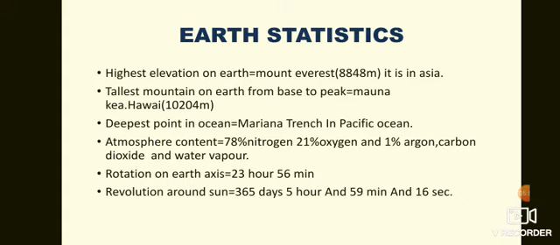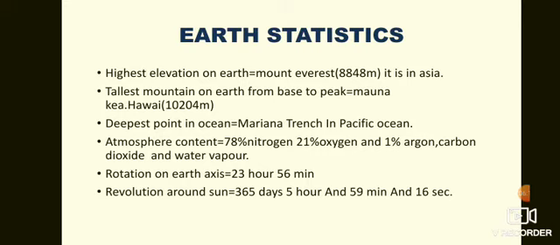Okay, though Mauna Kea is taller than Mount Everest, why is Mount Everest still considered the highest and tallest mountain? Because half of the portion of Mauna Kea, or Hawaii, is just under the water.